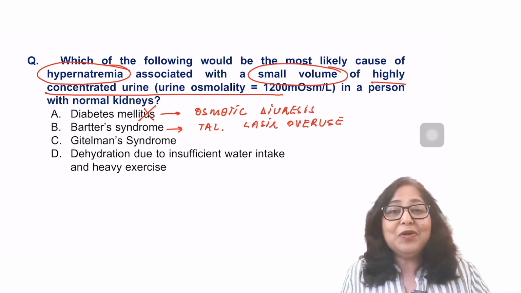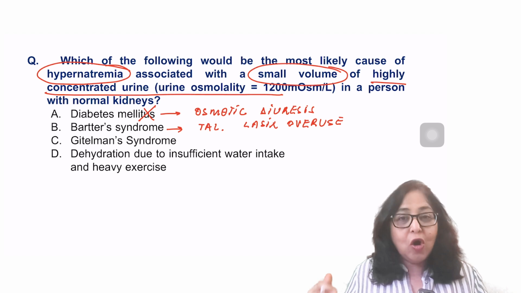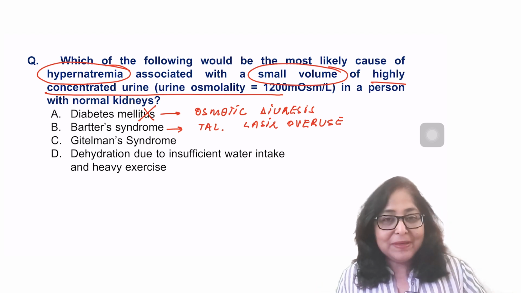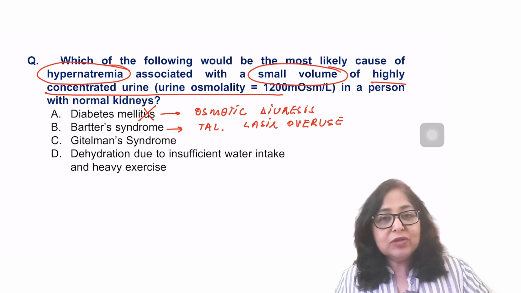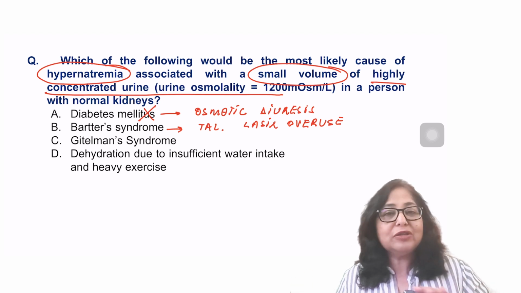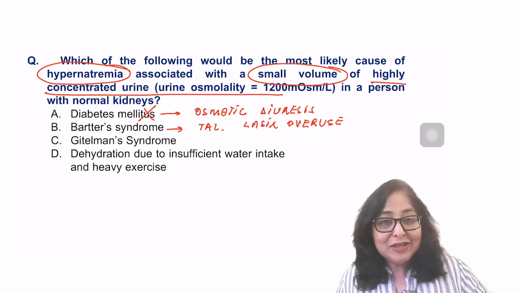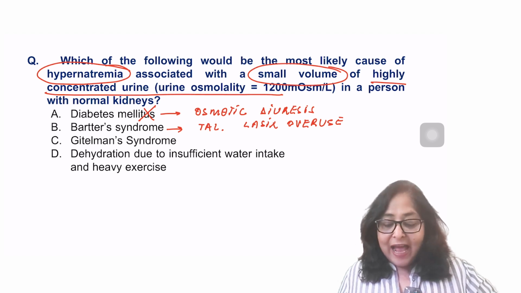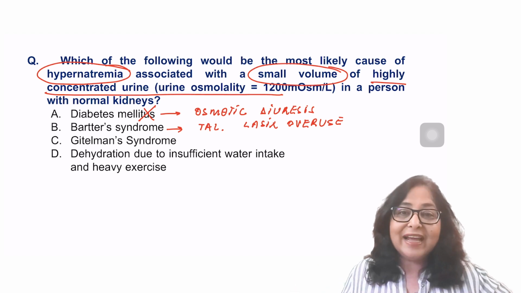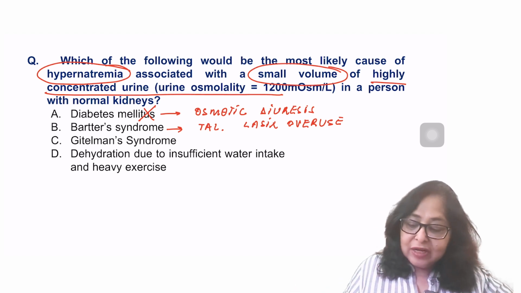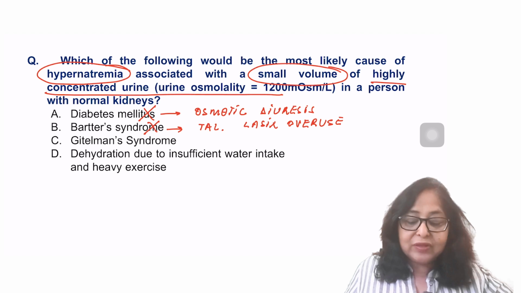There is definitely not a hypernatremia. In fact, the opposite, hyponatremia. There is a decreased plasma concentration of most electrolytes, whether it's sodium, potassium, chloride, calcium, magnesium. The urine output increases because there is loss of more electrolytes in urine. So this is definitely not the answer.